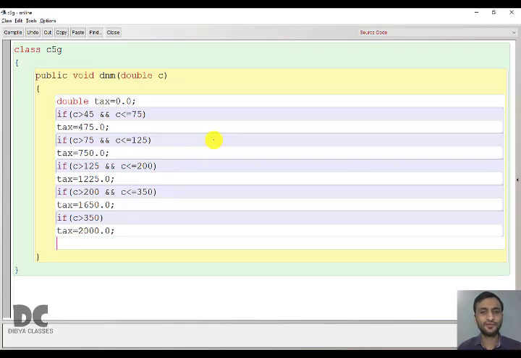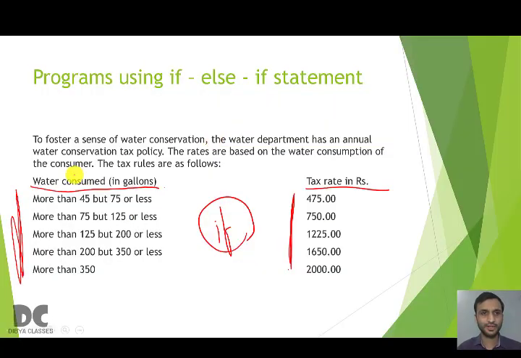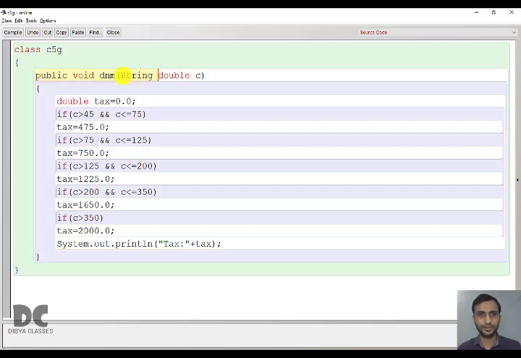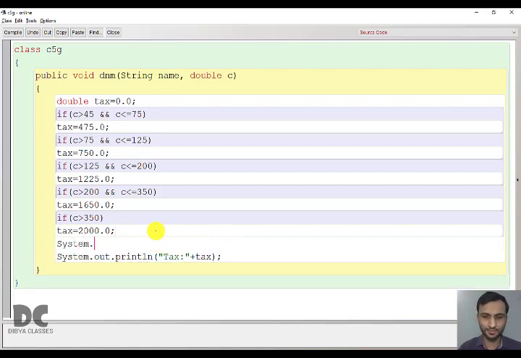And finally, after you have calculated everything, the last thing is to print the tax. So tax is present in the variable tax. Okay, this is what the program has asked about. You can improve the program by also asking the name of the consumer who is using this water, and also print his name. That will improve your program. Though in the program it has not asked, but you can write it.